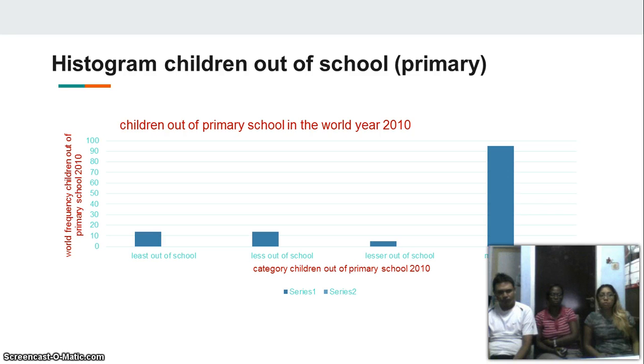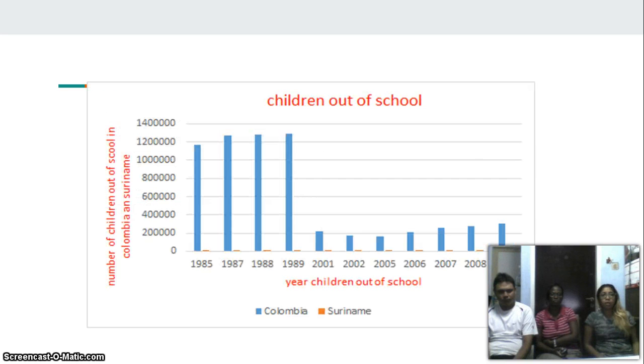This can be caused by parents who don't have money and can't afford to send their children to school. In this graph, you can see we included Suriname, and then you can see the difference between Suriname and Colombia.